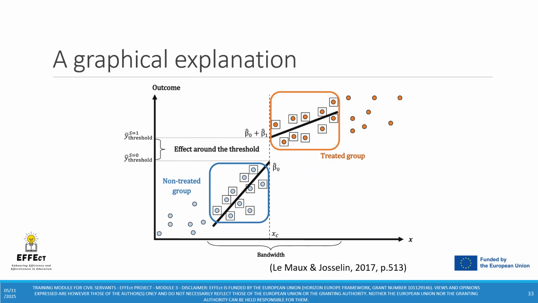This graphical explanation reports the main idea. As you can see, there are 2 different regression lines, one for the non-treated group and one for the treated group. And as you can further see, these 2 regression lines are different and even discontinuous. And that's actually what indicates an impact.